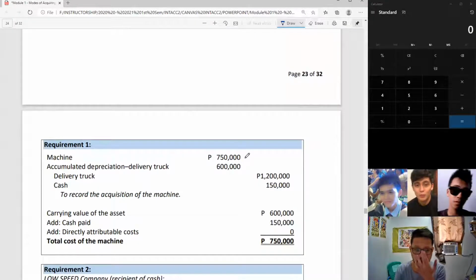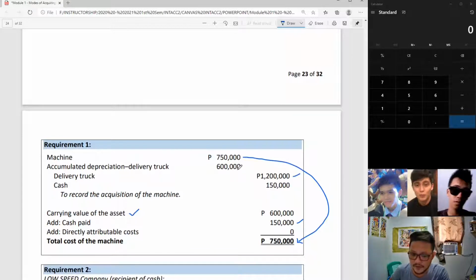Okay, for requirement number 1. There is a debit to machine of 750,000 and this is computed as 600,000, that is the carrying value of the asset given by high speed, and add the cash payment by high speed. Okay? So, write off your old asset, credit cash. You would notice there is no gain or loss here because no commercial substance.